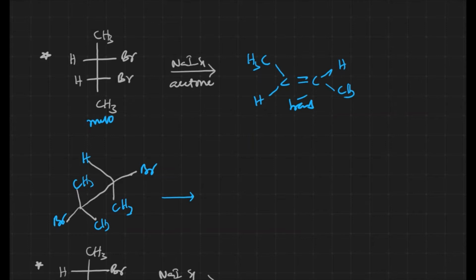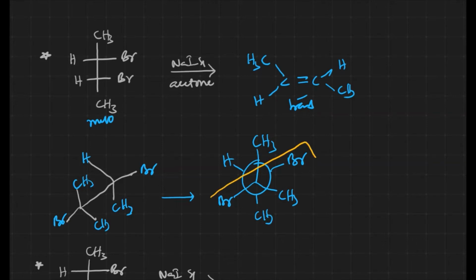If you convert this into the Newman structure, it is going to be something like this: CH3, Br, CH3 and Br, hydrogen and CH3. Since both the Br's are opposite to one another in the Newman projection, we'll get the trans product.